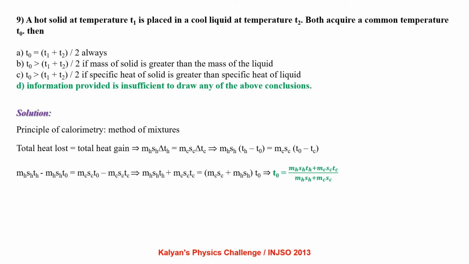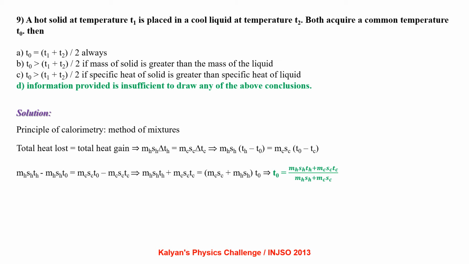A hot solid at a temperature T1 is placed in a cool liquid at a temperature T2. Both acquire a common temperature T0. Then T0 equal to (T1 plus T2) by 2 always. T0 is greater than (T1 plus T2) by 2 if mass of the solid is greater than the mass of the liquid. T0 is greater than (T1 plus T2) by 2 if specific heat of solid is greater than specific heat of liquid. Information provided is insufficient to draw any of the above conclusions.